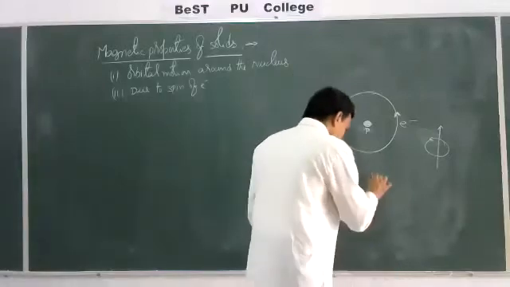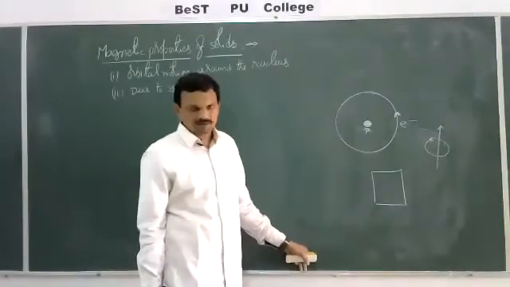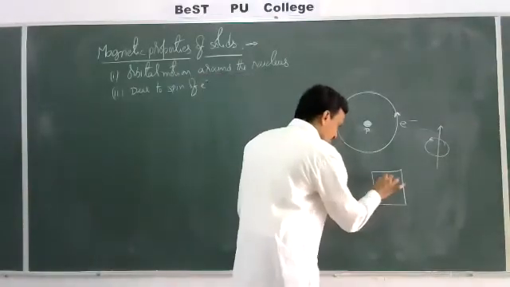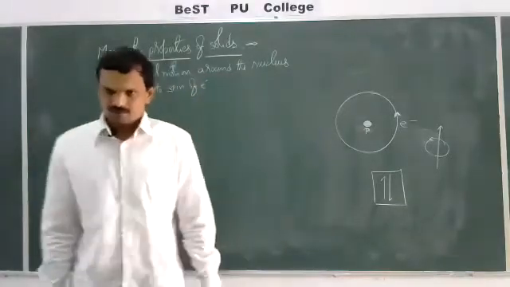Right, now if you take an orbital, the orbital contains two electrons. One electron is revolving clockwise, another is revolving anti-clockwise.